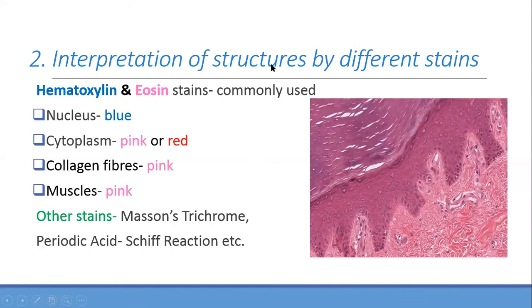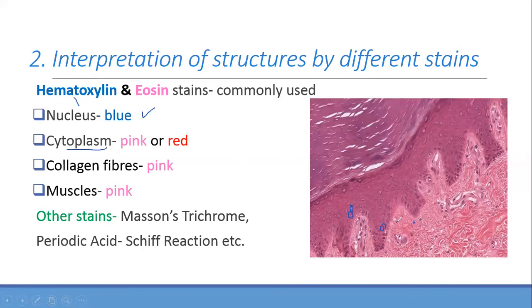These are actually the nucleus which you're seeing. Can you see all the structures which are dark blue in color? All of this is the nucleus. Understand? The nucleus is seen dark blue in color. Why? Because it is stained by hematoxylin. And what else? The other structures which you're seeing, the pink color, will be the cytoplasm.